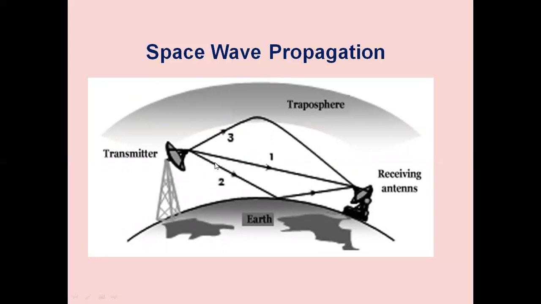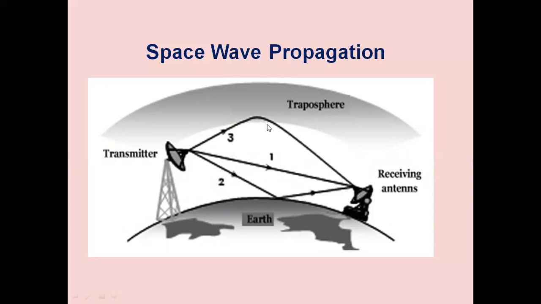Some of the waves are passing randomly in space and striking the ground. Ground acts as a reflector for those frequencies, and the reflected waves are also collected at the receiving antenna. Path 2 we call the ground reflected wave. Path 3 goes up to a certain height, up to the troposphere. Then it is reflected by the layers of the troposphere and received back.